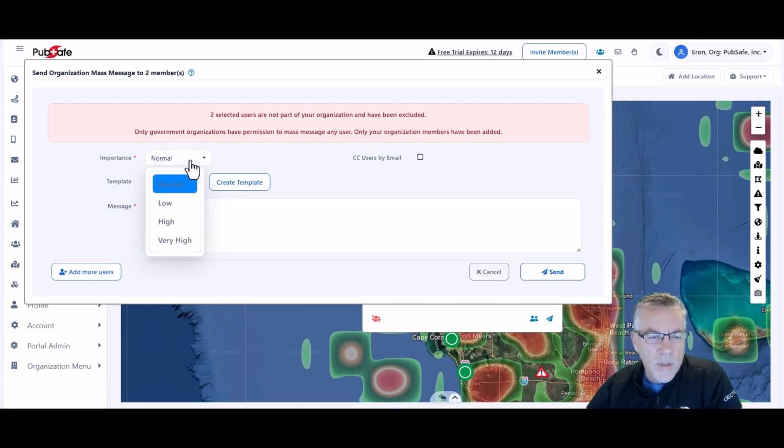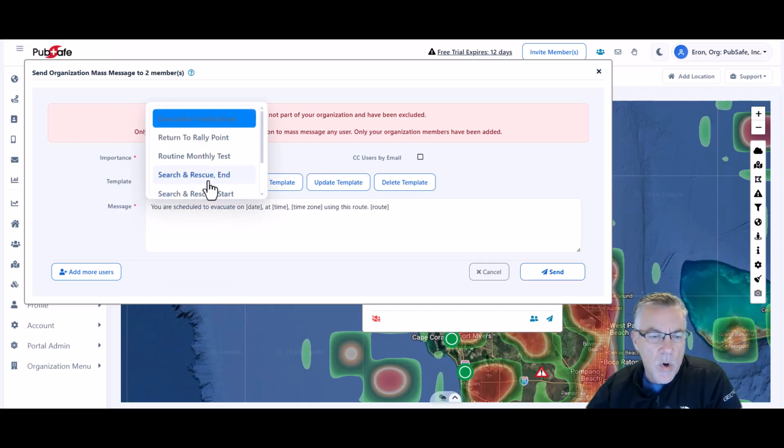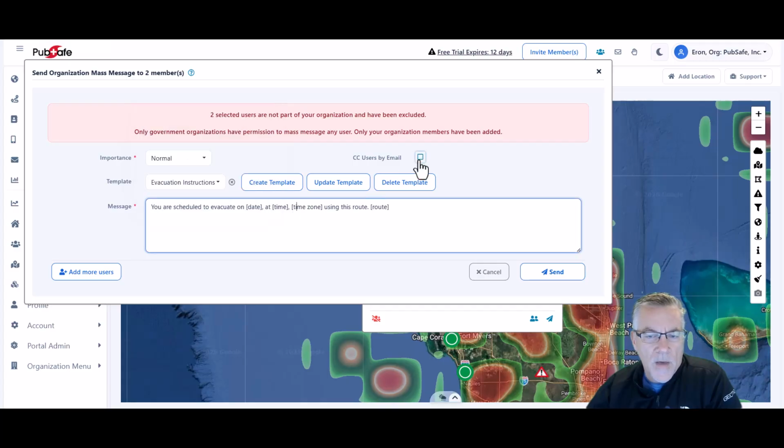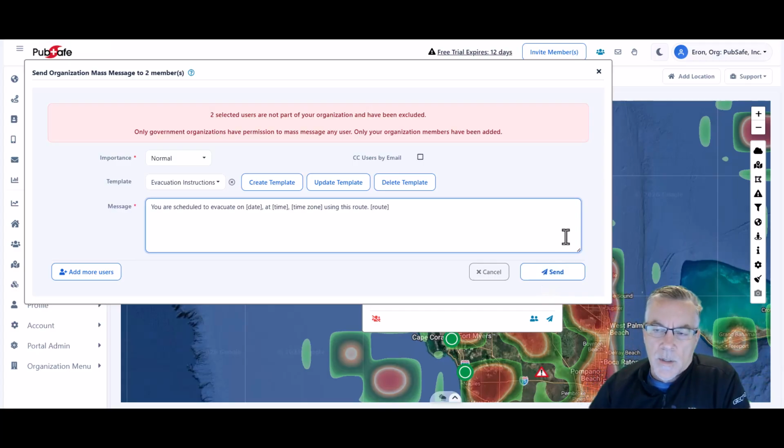So we can go up here and we can set a priority for the message. We can select from a template, and it fills that information in. We can create templates, we can delete templates, or we can do a free-form message. And we have an option here to CC the creator of the message to their email account. So when you receive it in your email, you know that the message has been sent from our system out to the world. Now, whether the user gets it or not, that's dependent on whether or not they're paying attention, whether they're in cell phone coverage and things of that nature. So those options do play into it, but you'll know that the message got out of our system and should be able to be delivered to the members.